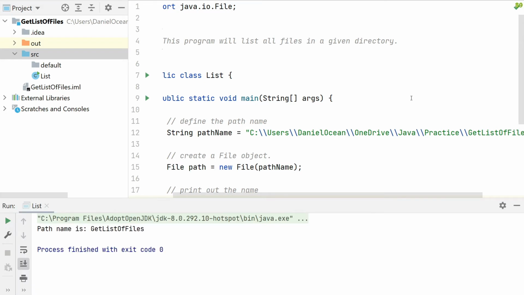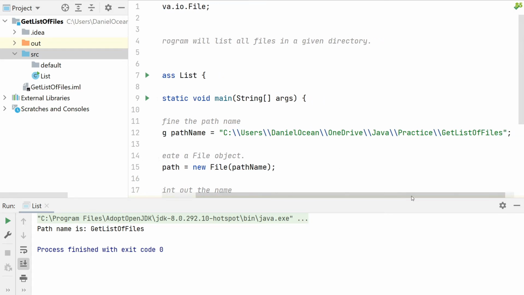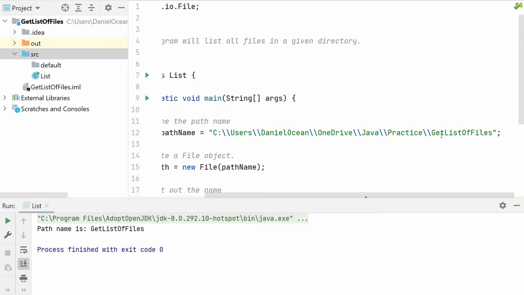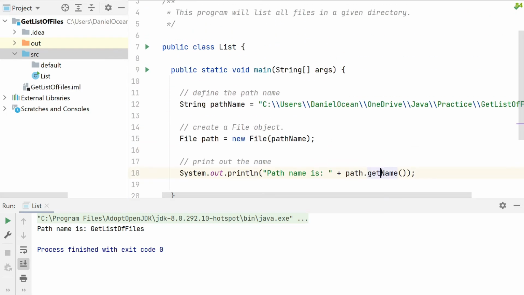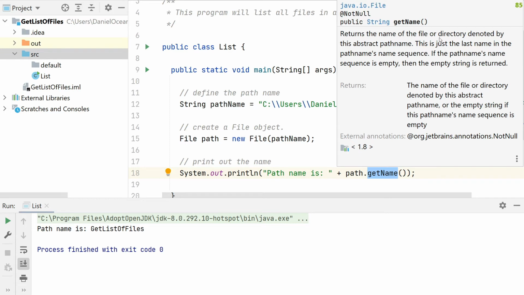It's just giving me the list of files. Why is that? Because if you look at the entire path, there's a relative path, and then there's the full path in Java, things of that nature. In this particular instance, if I look at the information for this method, it returns the name of the file or directory denoted by this abstract path name. This is just the last name in the path's name sequence. So it's not the full path, it's just the last name in the path's name sequence, and that's it. If the path name sequence is empty, then the empty string is returned.